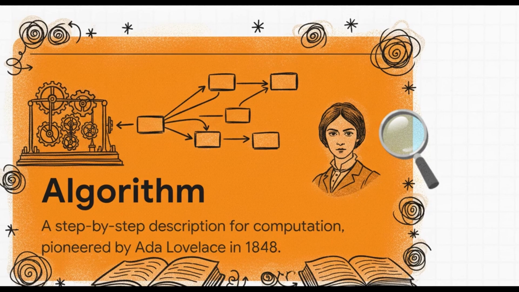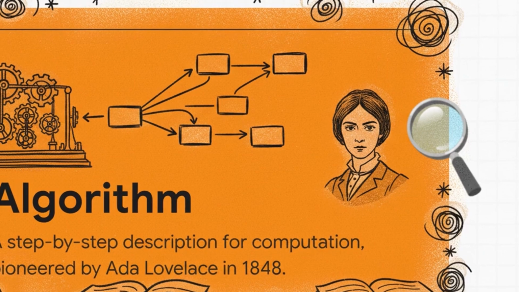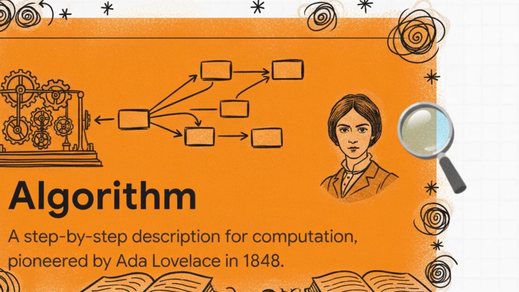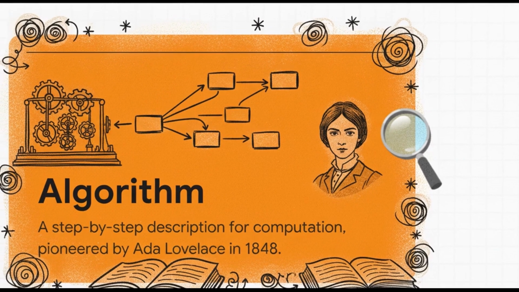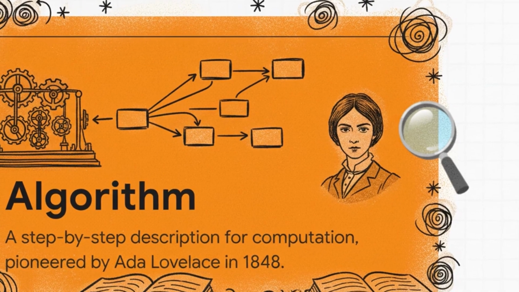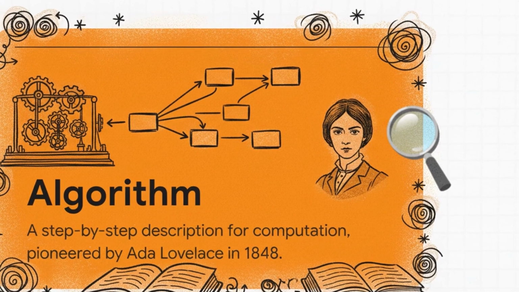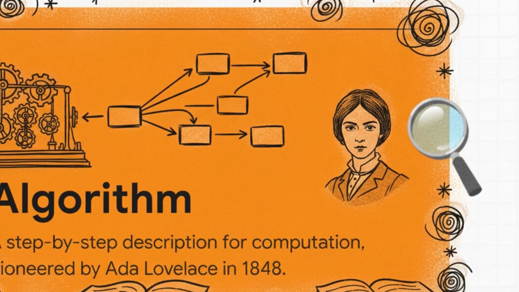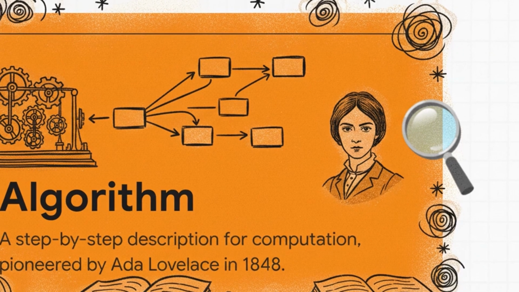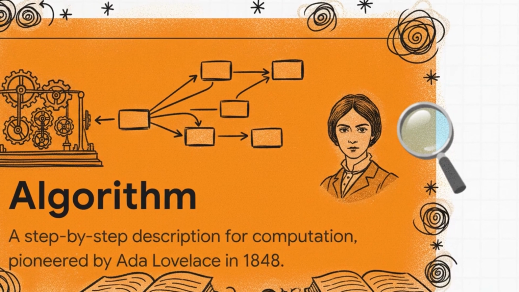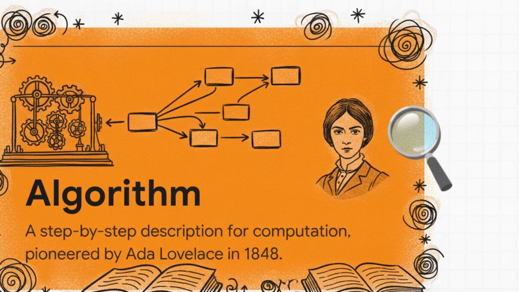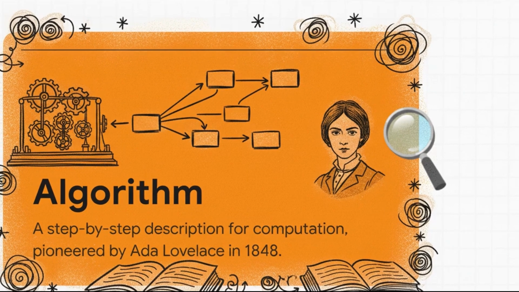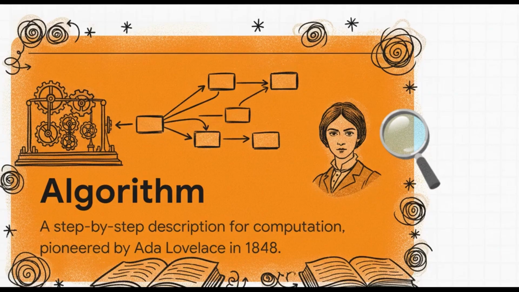But even with those hardware limitations, the software side was already springing to life. In 1848, an English mathematician named Ada Lovelace was translating a paper on Babbage's analytical engine. She ended up adding her own annotations that were 3 times as long as the original transcript. In those notes, she laid out a step-by-step description for computing Bernoulli numbers with Babbage's machine. That was basically an algorithm, meaning Ada Lovelace was, for all intents and purposes, the world's very first computer programmer.